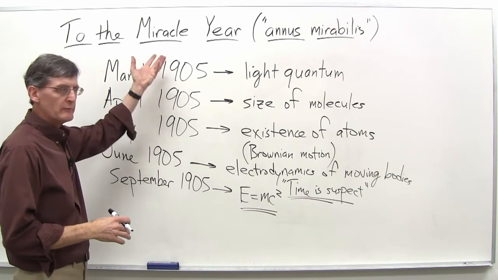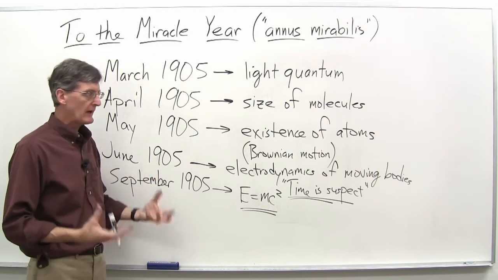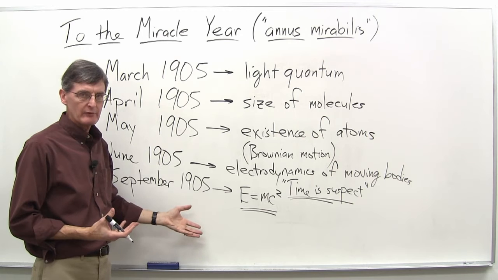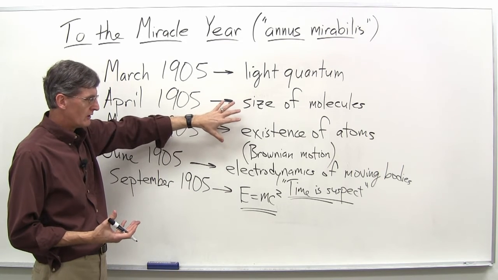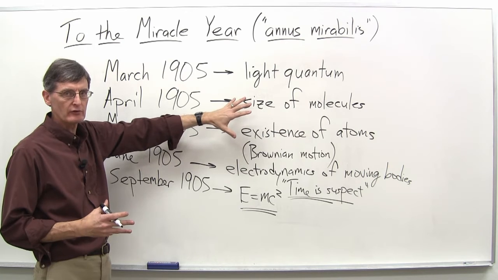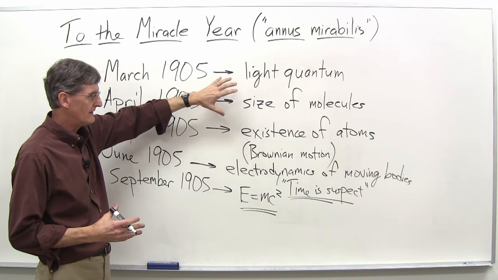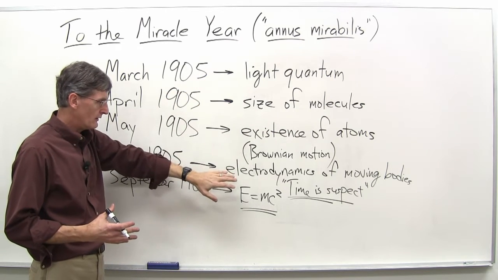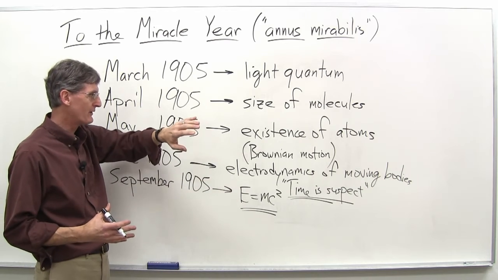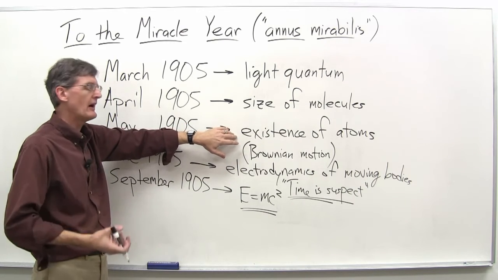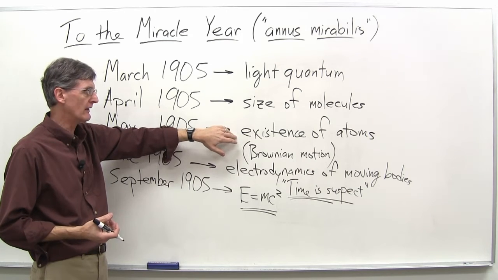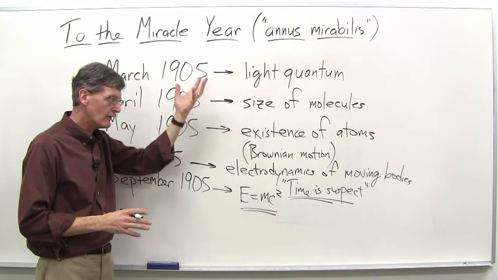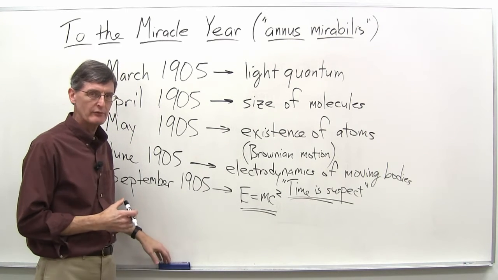So, definitely the miracle year. This unknown 26-year-old patent clerk, seemingly out of nowhere, publishes 5 papers, any one of which could have made his career, certainly in the physics world. And yet, in a real sense, certainly the light quantum paper, the special relativity paper, the E equals mc squared paper, the existence of atoms paper, these had profound implications for how we understand physical reality. And even the size of molecules paper, certainly, as I mentioned, is one of the most cited papers of its time.